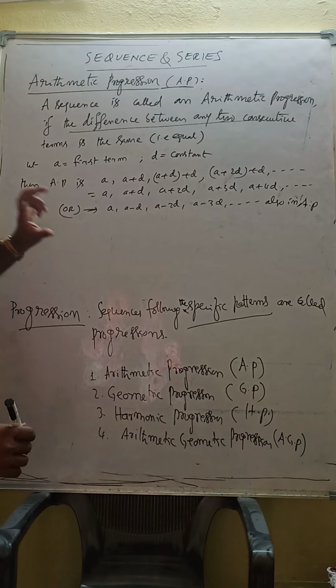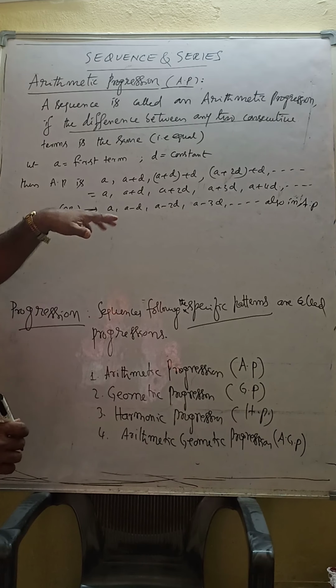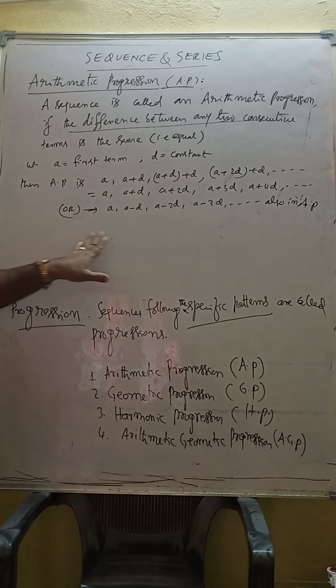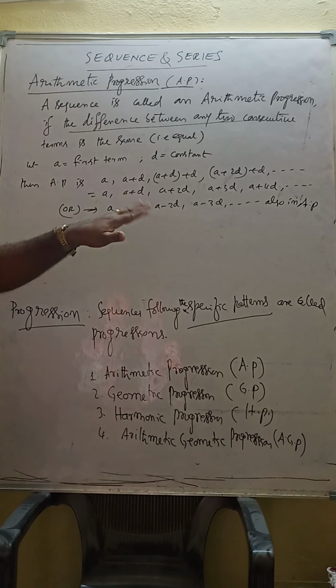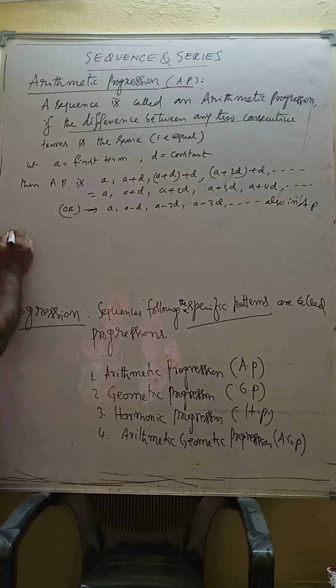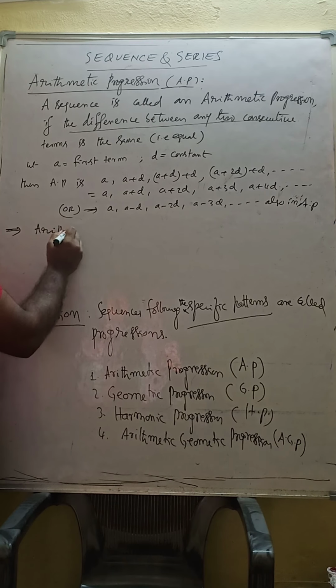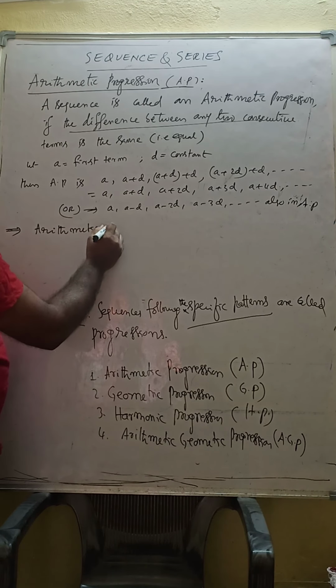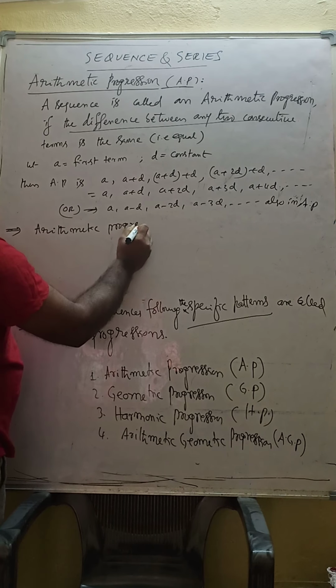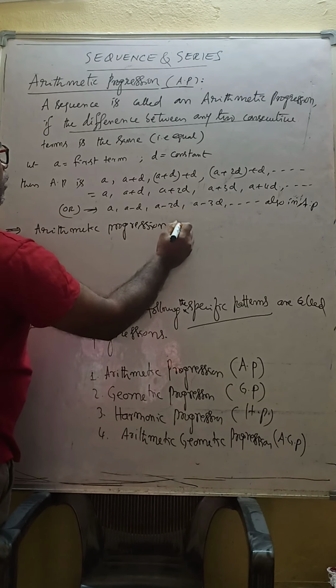So based on this also we will say, an arithmetic progression is a sequence formed by increasing or decreasing by a fixed number. This is another definition. We have to know all these things.